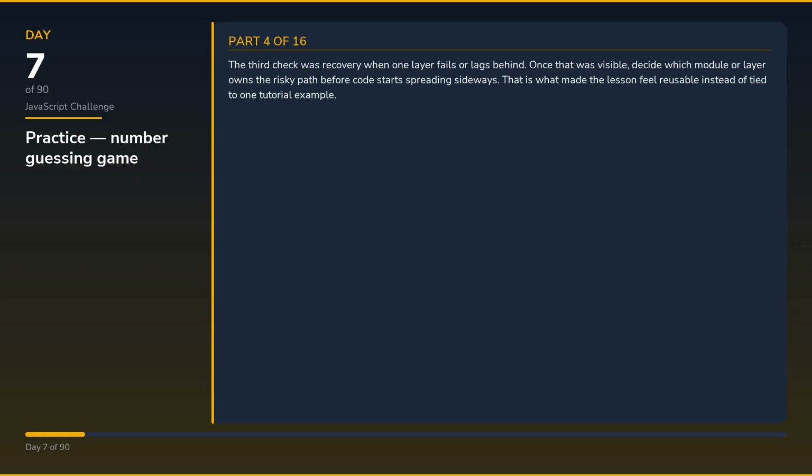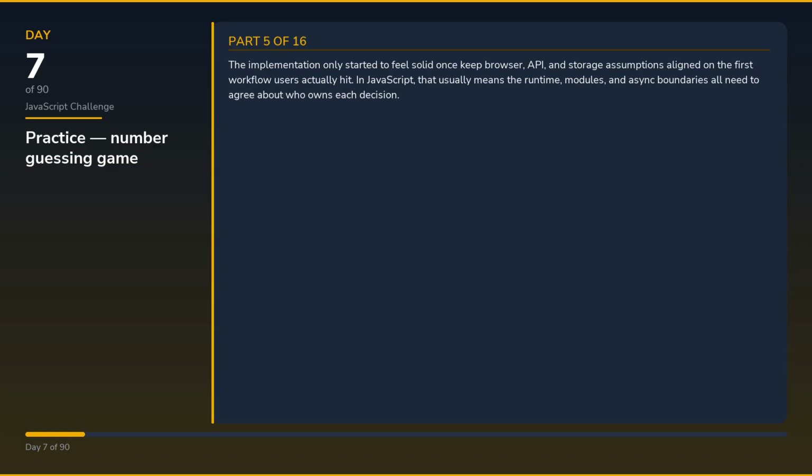The third check was recovery when one layer fails or lags behind. Once that was visible, decide which module or layer owns the risky path before code starts spreading sideways. That is what made the lesson feel reusable instead of tied to one tutorial example.